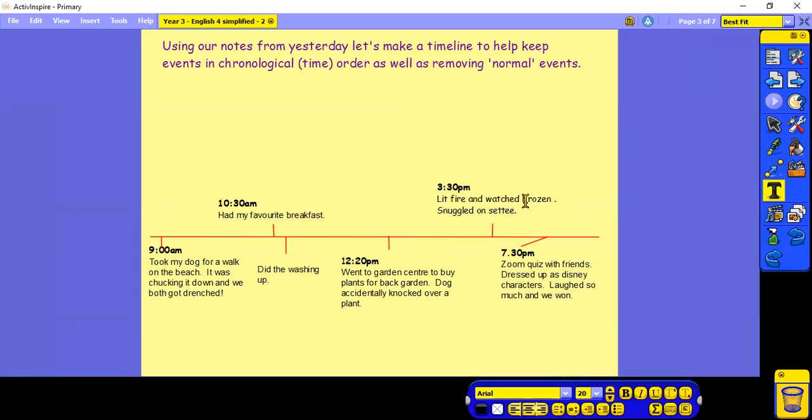3:30, I lit the fire and watched Frozen and snuggled on the settee. And at 7:30 p.m, I had a Zoom quiz with friends. We dressed up as Disney characters and I laughed so much and we won. So these bits are quite exciting events that I can probably write about in my diary. But the washing up, I think that's one that I probably don't need to write about in my diary because I do the washing up most days.